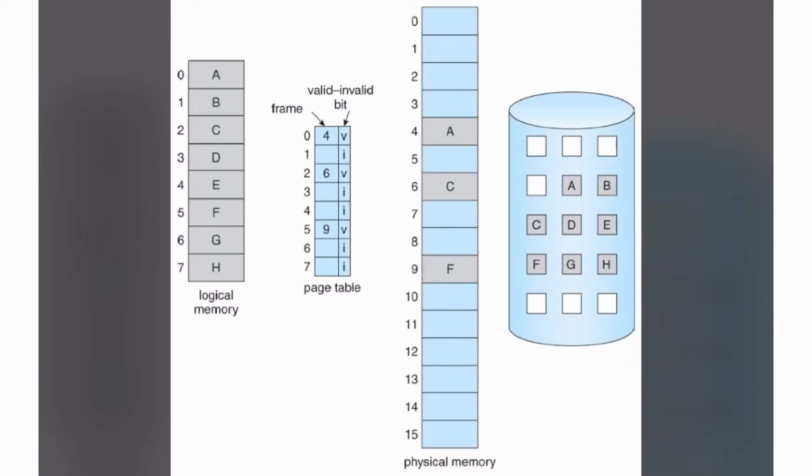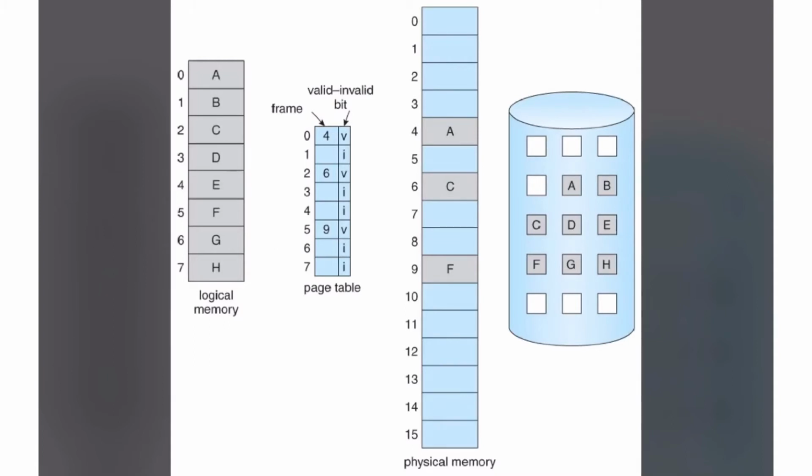The description of this diagram is page table when some pages are not in main memory. I repeat, page table when some pages are not in main memory.